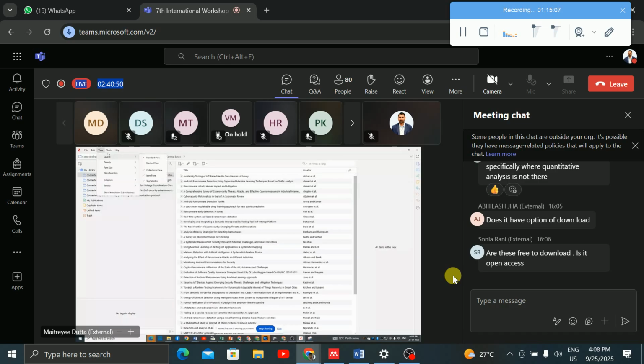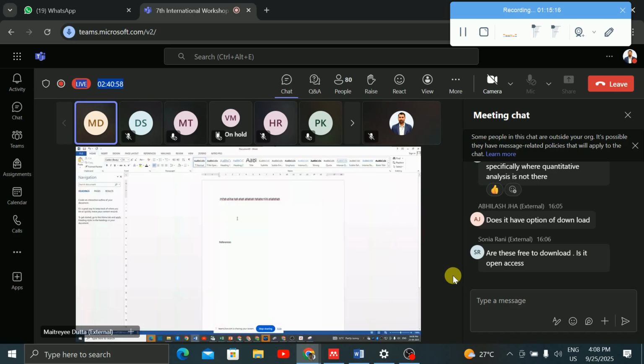Yes, from here only you have to add the plugins, right? Now, whenever I have just logged in, I have just plugged in the Word plugin here, the Zotero plugin, then automatically in the Word document this Zotero menu will come, right?